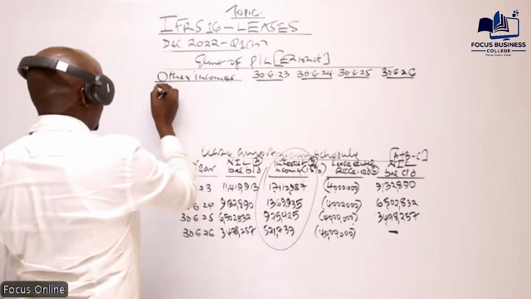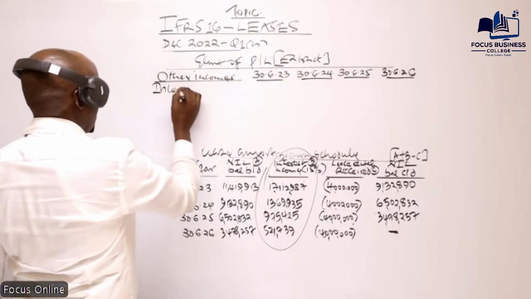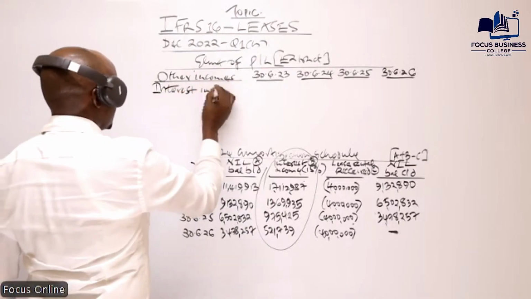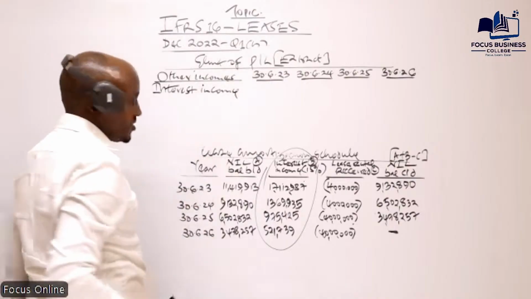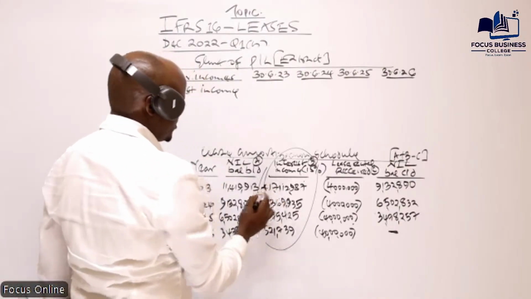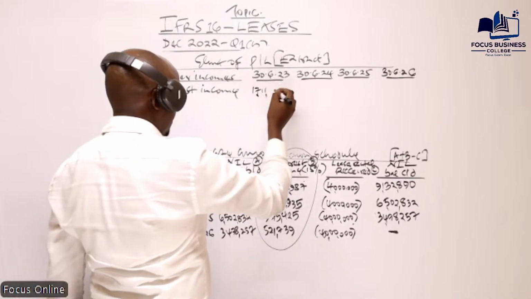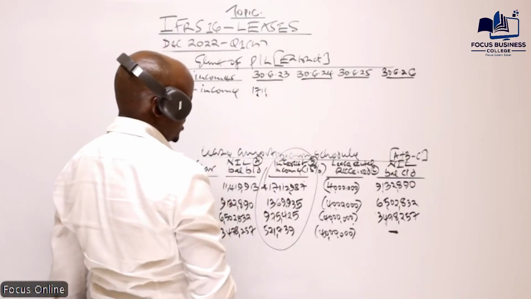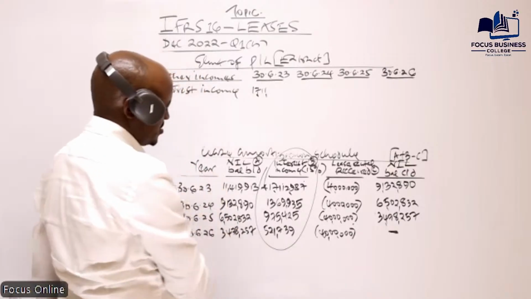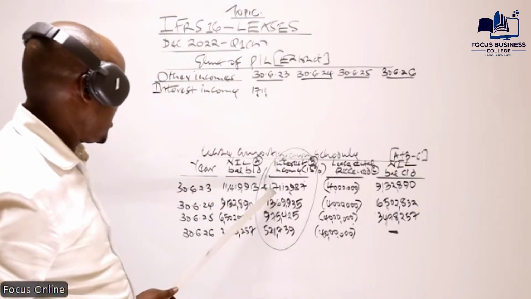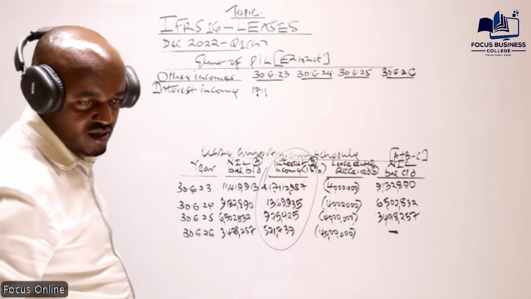So we will have interest income. The interest income for the past year is this one, which is the 1711. Which figure is this?